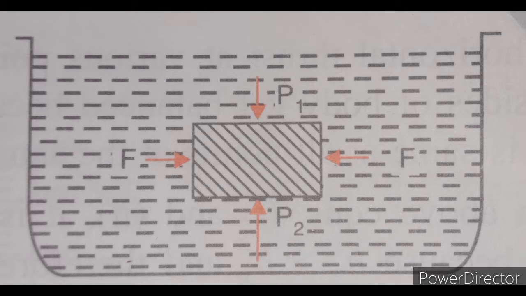It is similar to the tensional force experienced by a string. So the string experiences a tensional force, and this force, the upthrust, is similar to the tensional force in some ways. This is called the upthrust acting on the solid. Hence, upthrust is basically caused due to a difference in liquid pressure between the upper and the lower surface of the solid. So, how do we mathematically define upthrust?